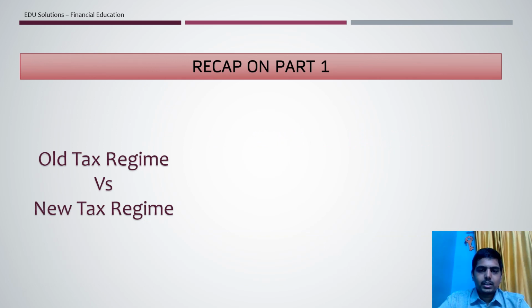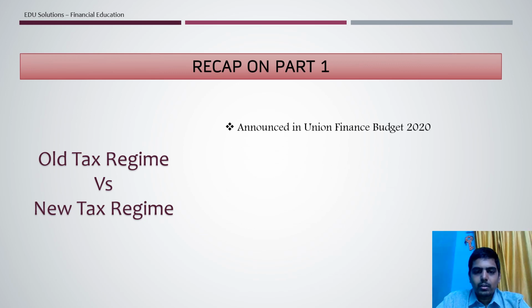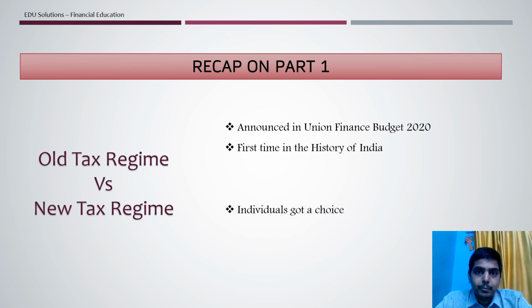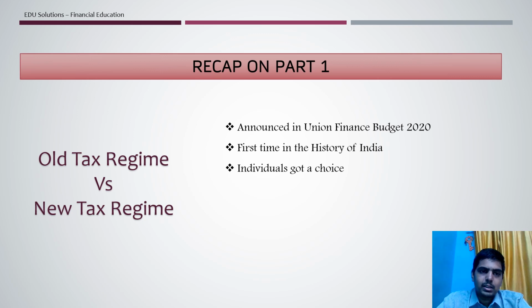So before we start the second part, I am just briefing the first part, a small recap of the first part, which is old tax regime and new tax regime. The highlights of that: it was announced in the Union Finance Budget 2020. It was the first time in the history of India that two tax slabs are running at the same time, and an individual is getting a choice to choose, because earlier if a new tax slab was announced, the old tax slab was automatically removed. But in the current scenario, both the old tax slab and the new slab exist.